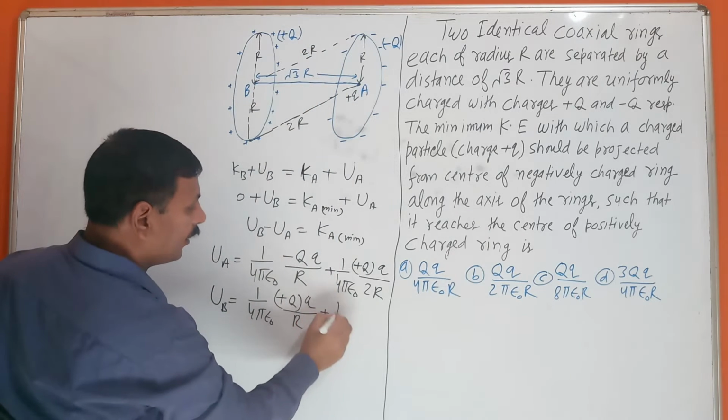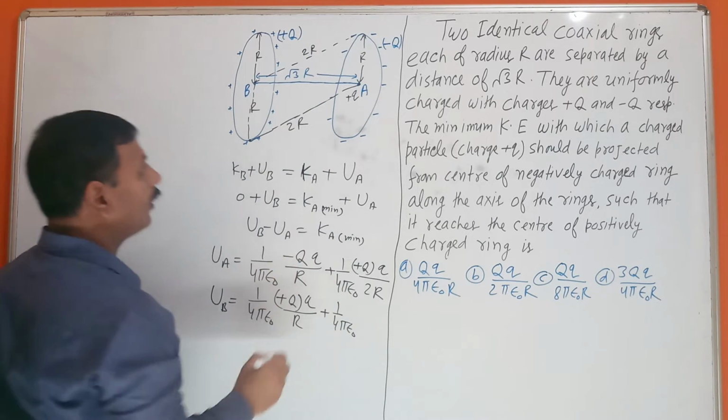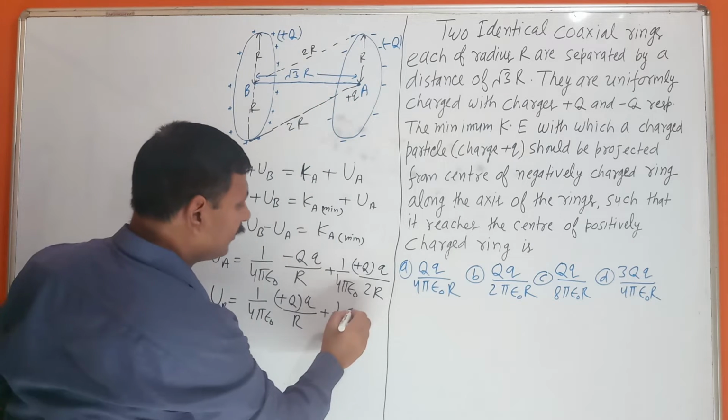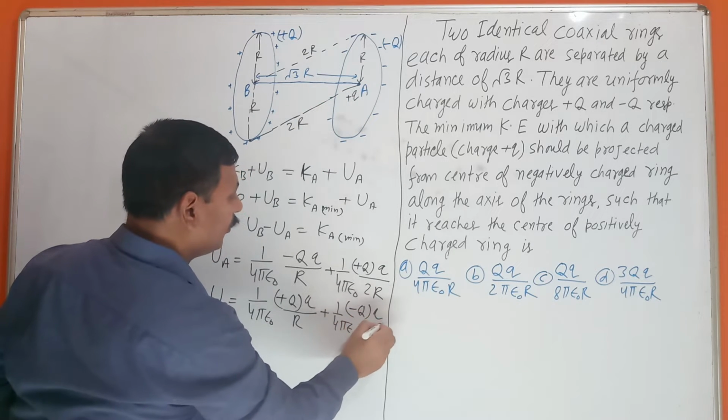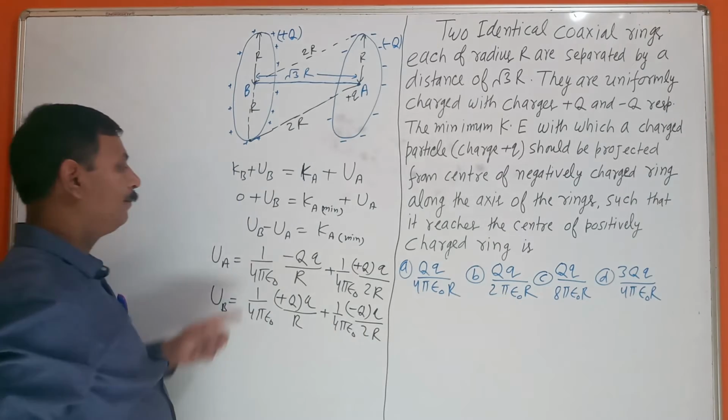So you can say 1 upon 4 pi epsilon naught, that is minus Q into q upon 2R.